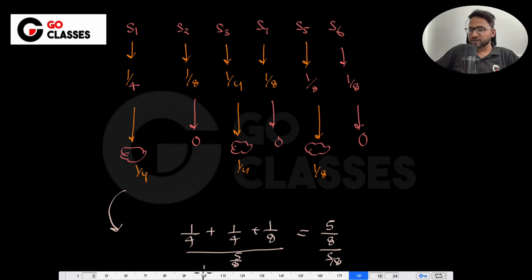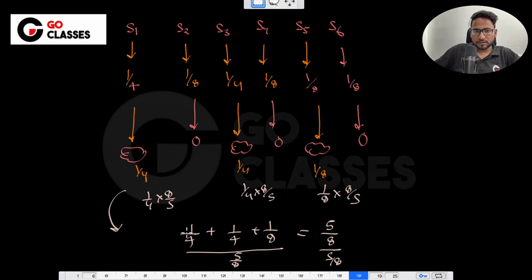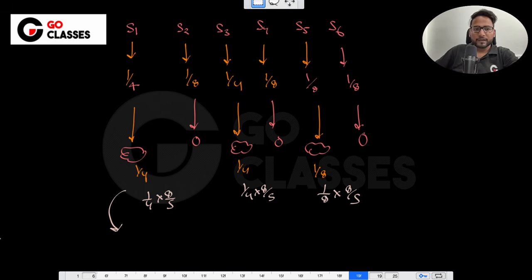So now I'm redistributing the probabilities and I'm saying let's just divide by 5 by 8, which means this probability is now 1 by 4 into 8 by 5, right? Or 1 by 4 divided by 5 by 8. So this is not anymore 1 by 4. It is 1 by 4 into 8 by 5. Similarly, this is also 1 by 4 into 8 by 5, and this is also 1 by 8 into 8 by 5. So now, if you just calculate the final probabilities, you will be getting 2 by 5. This is again 2 by 5. This is again 1 by 5, right?